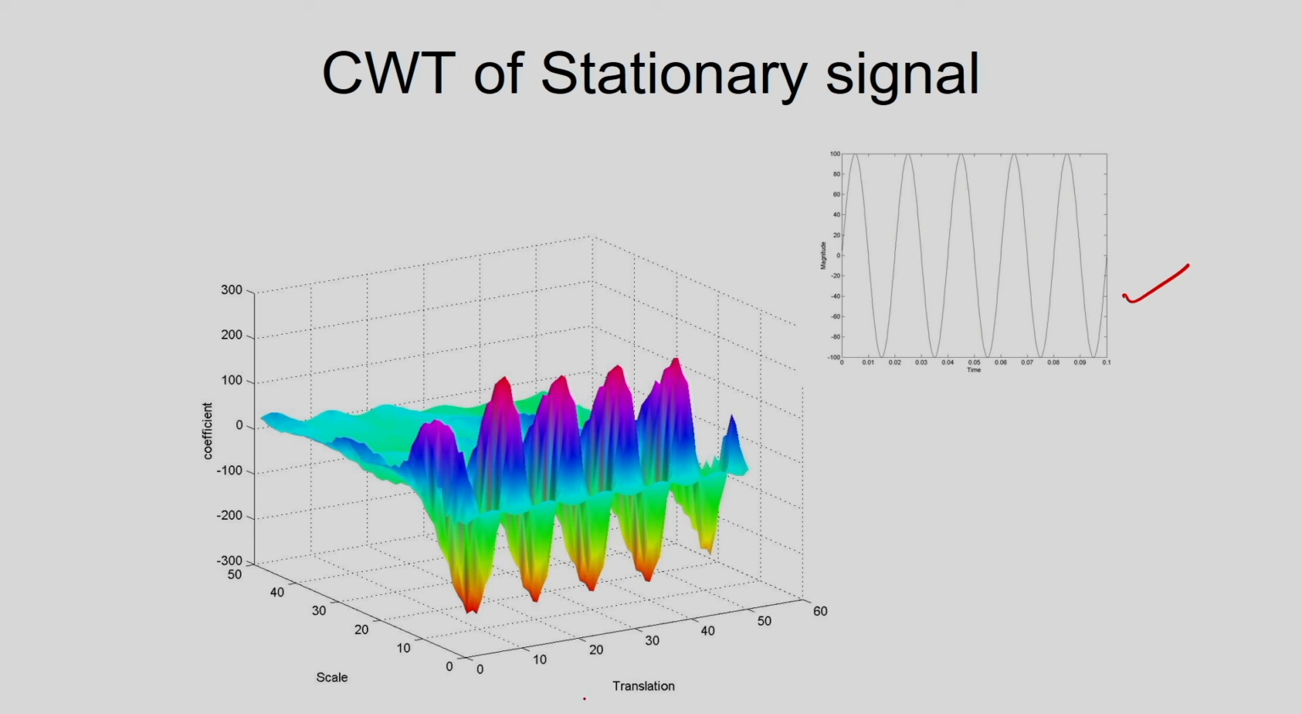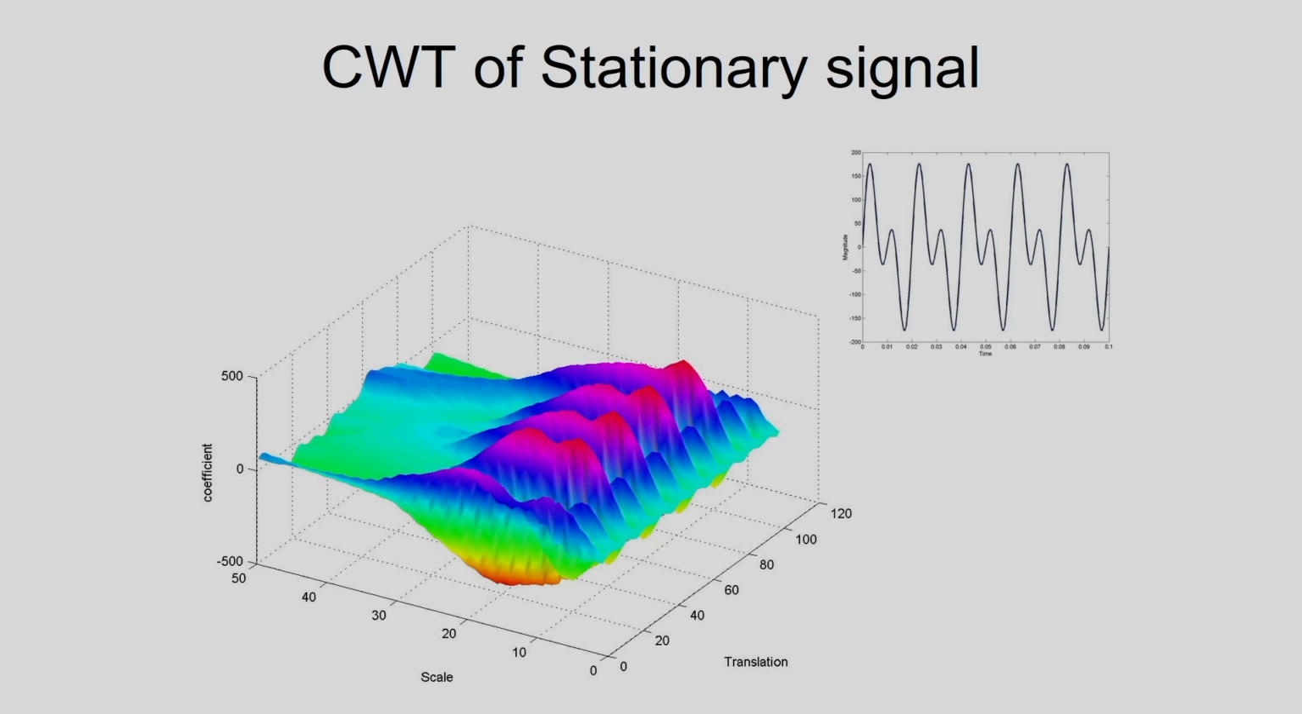You can see here I have the scaling information, the translation information, and the coefficients. Coefficients means the continuous wavelet transform coefficients. The scale gives the frequency information. Similarly, I am considering the CWT of another signal, and in this case you can see I have the scale information, the translation information, and the coefficients of the CWT.